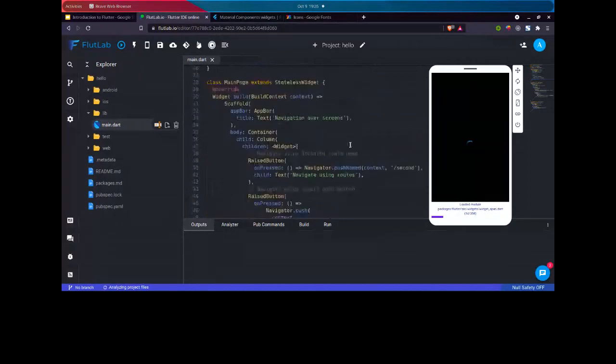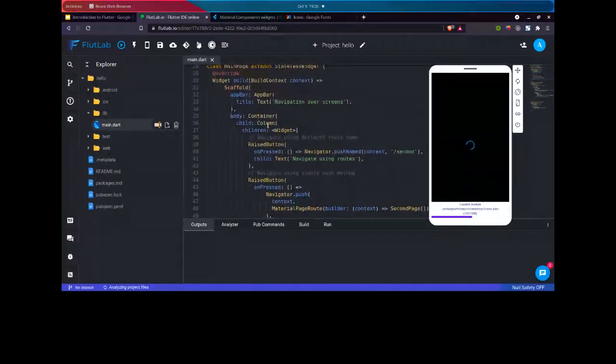Let's wait for it to build. Classes. Container is just like a div. If you are a JavaScript developer or web developer, container is just like a div. It contains all your code, a section of code.